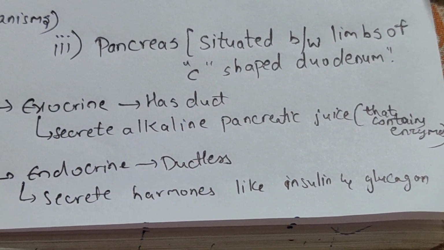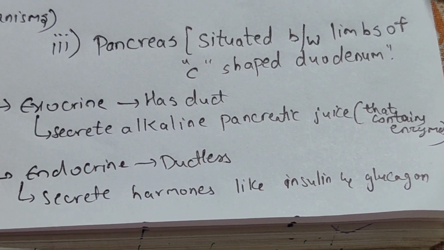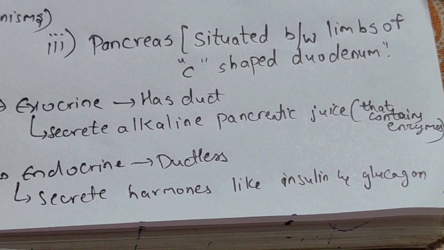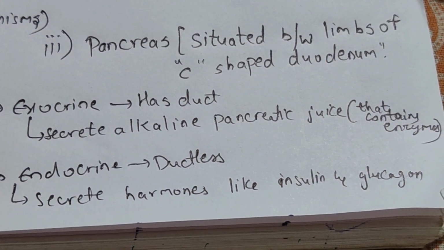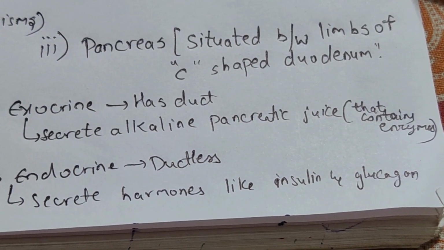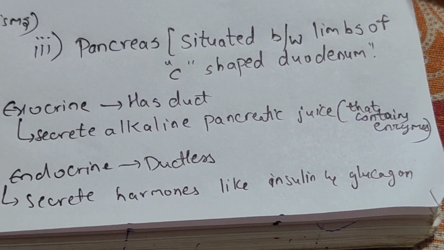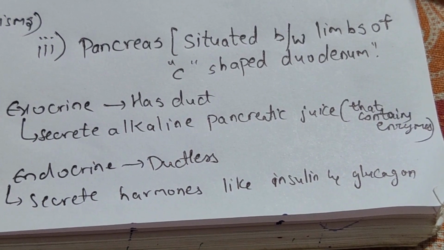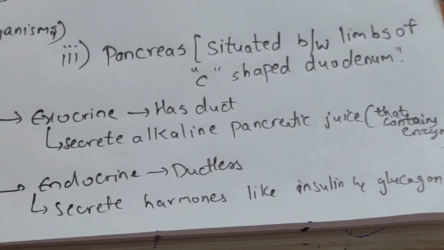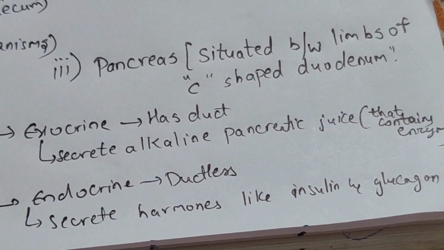At last, coming to the pancreas. The pancreas is situated between the limbs of the C-shaped duodenum. And generally, we say the pancreas has both an exocrine part and an endocrine part. The exocrine part has ducts and secretes alkaline pancreatic juice, which contains the enzymes. The endocrine part is ductless and secretes hormones like insulin and glucagon.